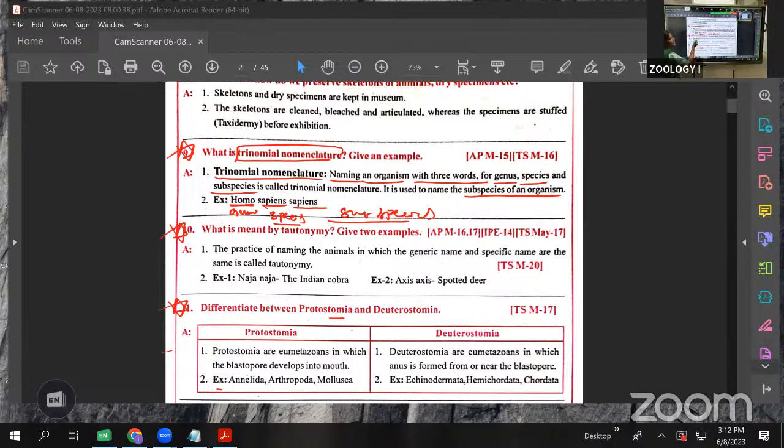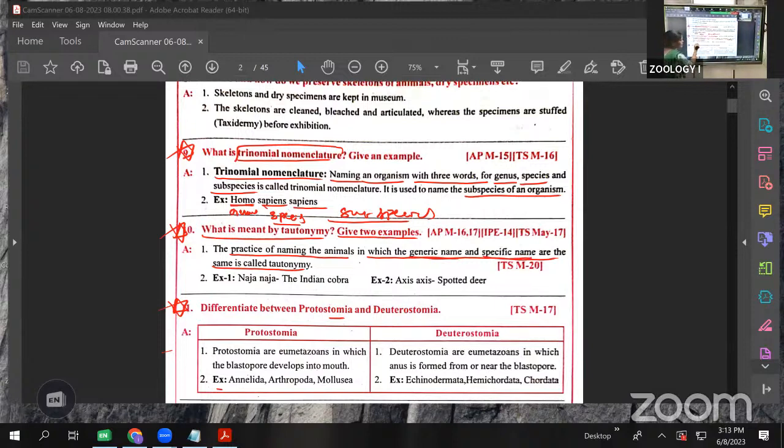Here, the next one is taxonomy. What is taxonomy? Give two examples. The practice of naming organisms or animals in which the generic name, meaning the genus name, and the species name are the same is called taxonomy. Means the first word and the second word are the same, that we call taxonomy.